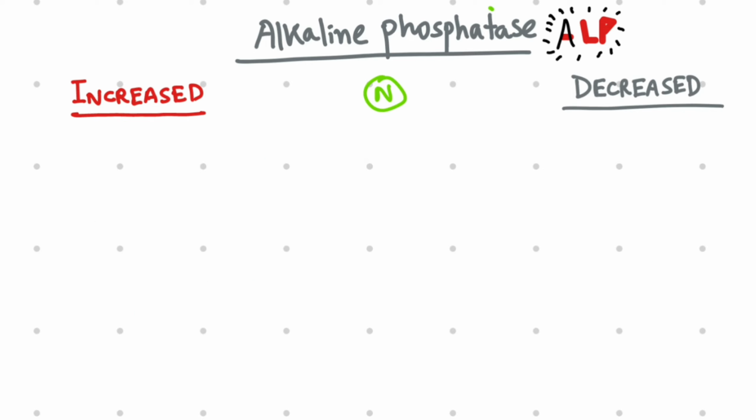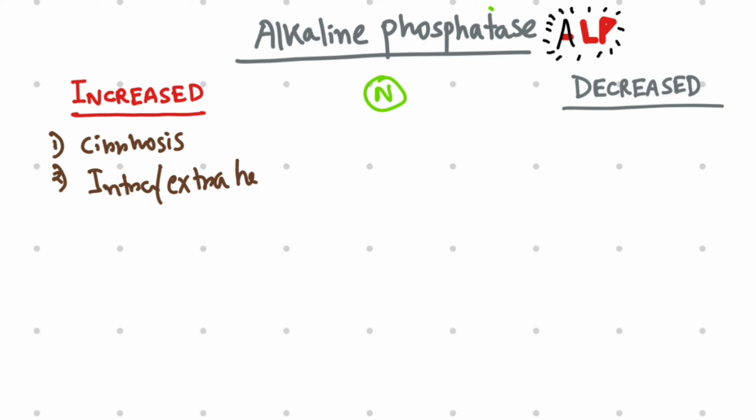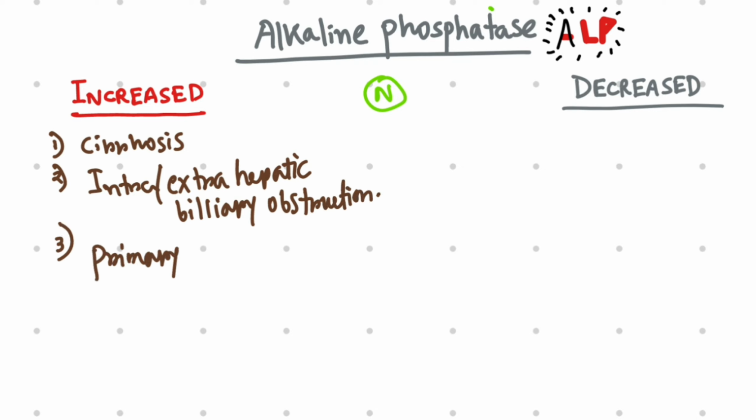Now let's see the conditions where alkaline phosphatase will be increased in the blood. Condition number 1 is cirrhosis of the liver. Number 2, any intrahepatic or extrahepatic cause of biliary obstruction. Number 3, primary liver tumor or metastatic liver tumor.